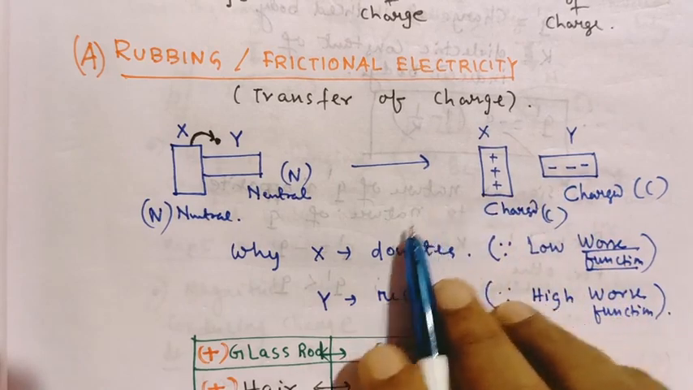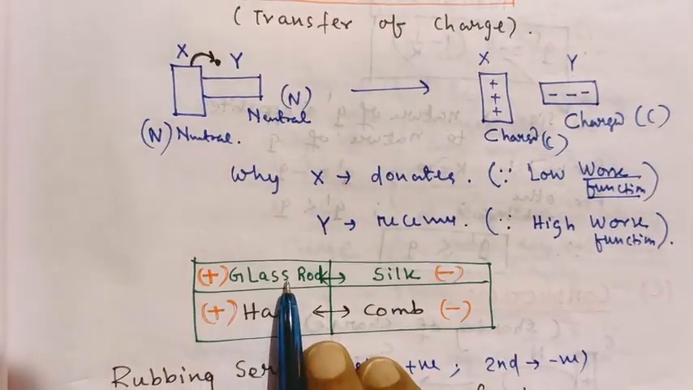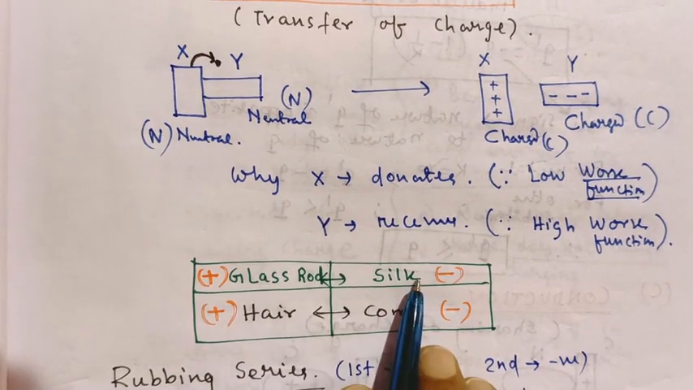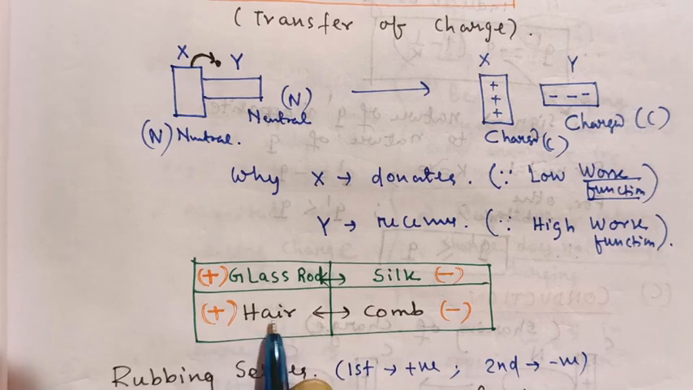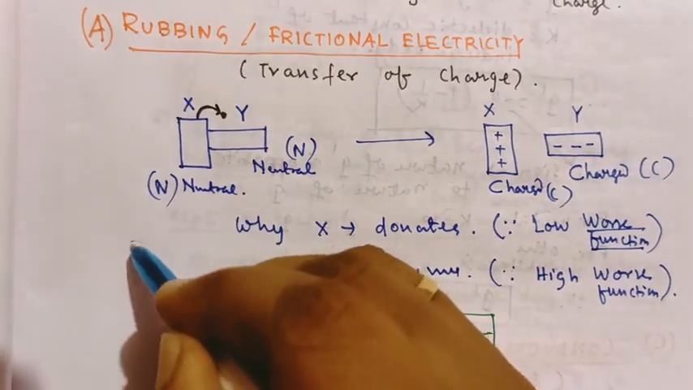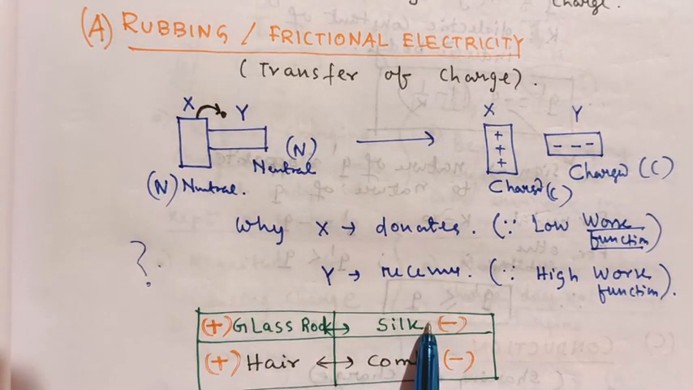You also heard about examples in your junior classes. When a glass rod is rubbed with silk, glass is positive, silk is negative. When hair is rubbed with a comb, then hair becomes positive and the comb becomes negative. Now our question is, why here is glass positive and silk negative? Why here is hair positive and comb negative?